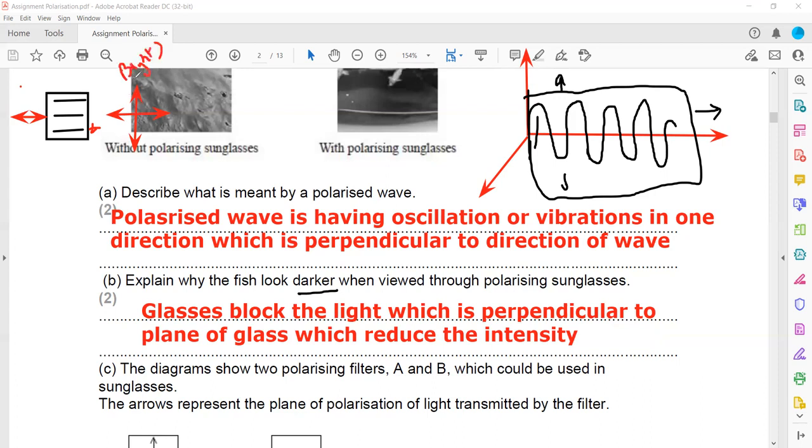This is always the case whenever we observe a light through polarizing sunglasses, it will always appear to be dim because it does not have many components, it has only one component. So why does the fish look darker when viewed through polarizing glasses? Because the glasses block the light which is perpendicular to the plane, and that reduces the intensity. That's why it appears to be darker.